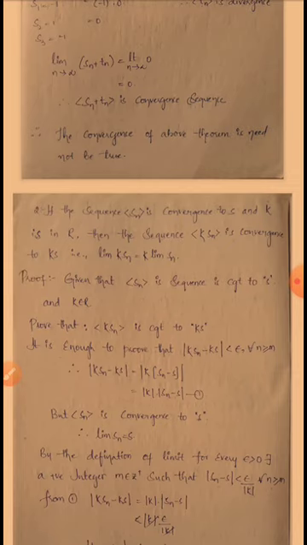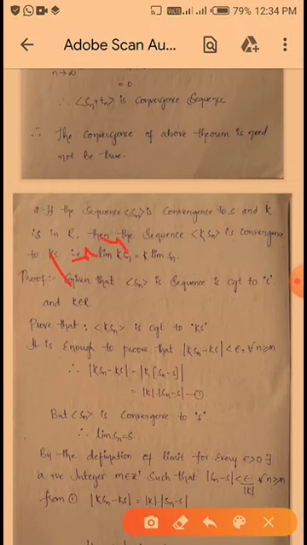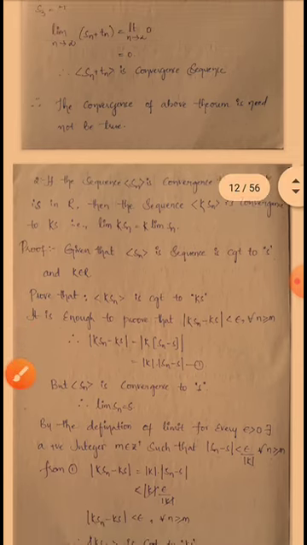Okay, so therefore mod K into Sn minus Ks is equal to mod K outside, times Sn minus S. Here I am using one property: mod xy is equal to mod x into mod y. Here also we use that condition. So mod x is nothing but mod K, and mod y is nothing but mod Sn minus S. This is equation number 1.